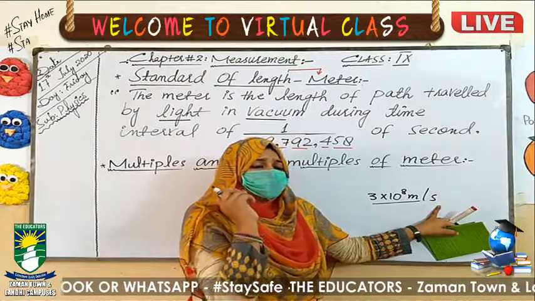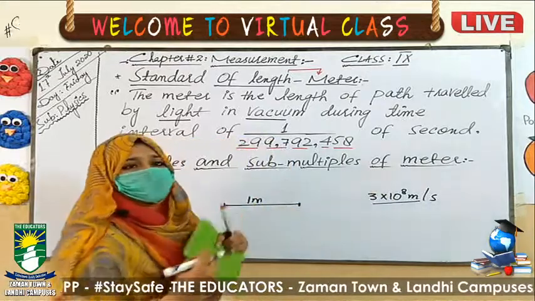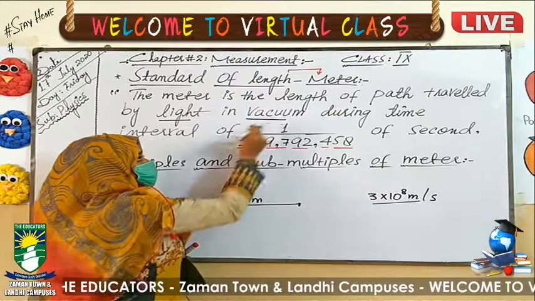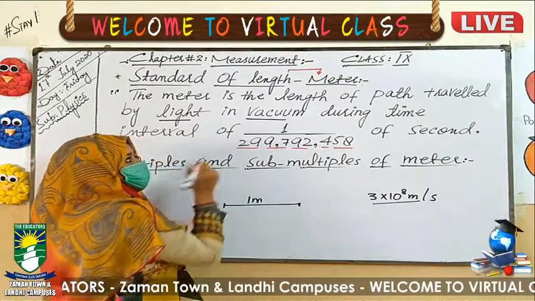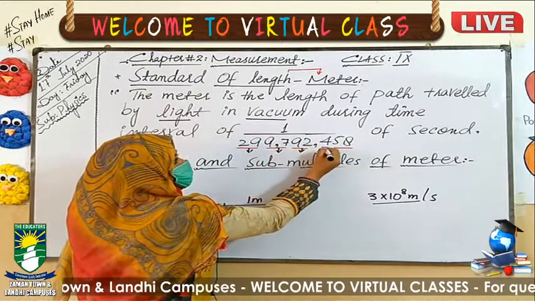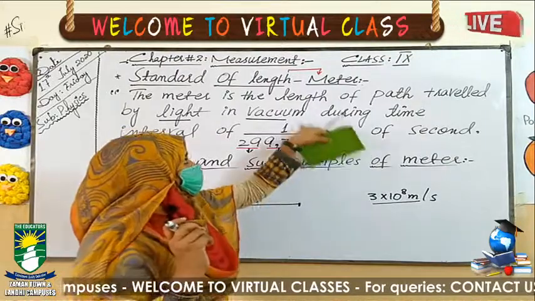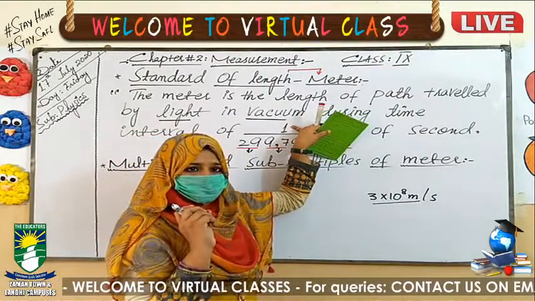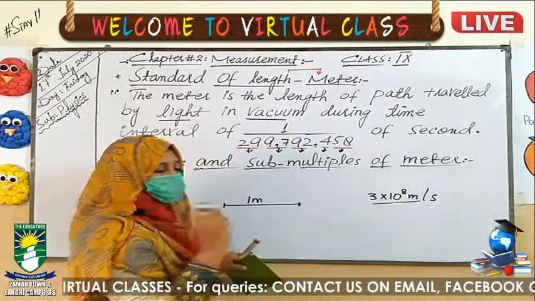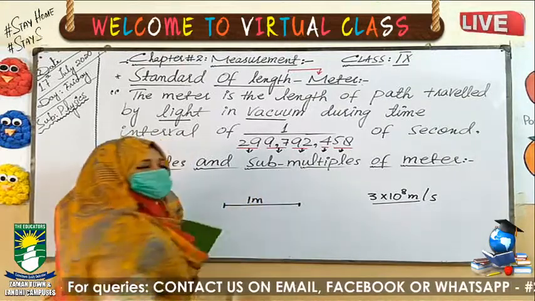So when the light is traveling, it covers the distance in a fraction of 1 second, and that fraction is 1/299,792,458. In that fraction of 1 second, the distance the light travels was considered as 1 meter.